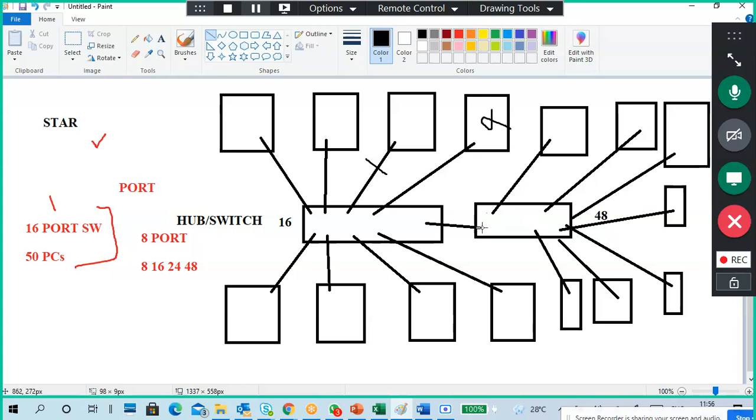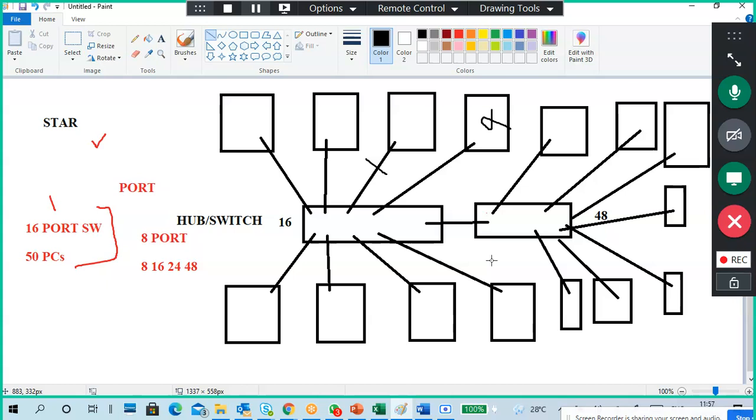Now what do I do? I'll connect one switch to another switch. So it becomes a single network now. Single LAN network, single segment. So this is called an extended star. Scalability. Yeah, right? Your answer is correct. We can add more switches.